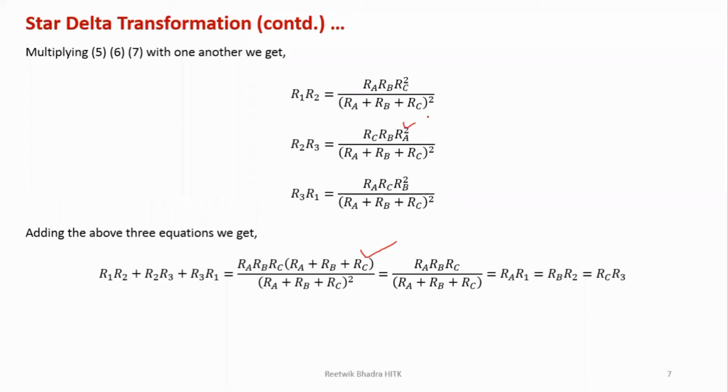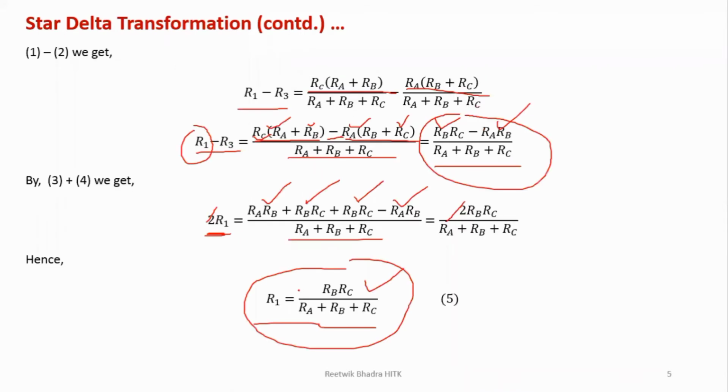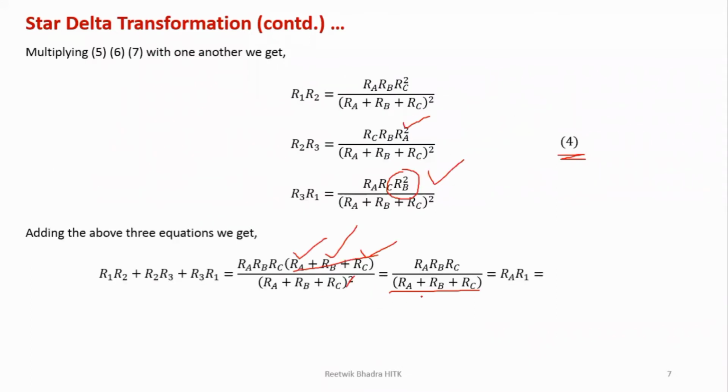What is the second extra term? RA. And the third extra term? RB. Now this single RA RB RC gets cancelled with this, so you get RA plus RB plus RC, and in the numerator RA RB RC. Now if you compare with the previous results, what was R1? RB RC by RA plus RB plus RC. So R1 is RB RC in the numerator over RA plus RB plus RC. So I can write this as R1 into RA.